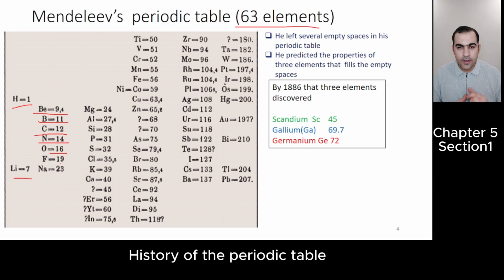Also, he grouped the elements. In the next slide, I'm going to explain why he arranged the elements according to increasing atomic mass. Because by this arrangement, he discovered the periodic law.